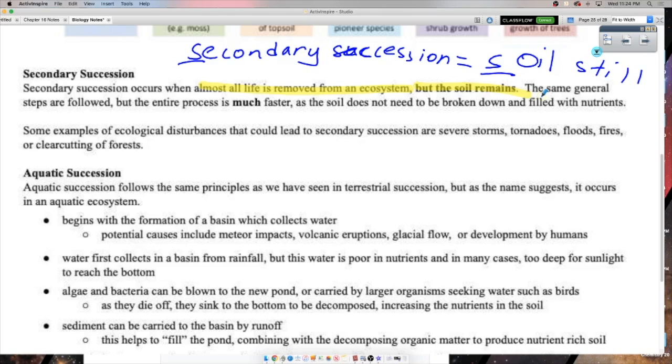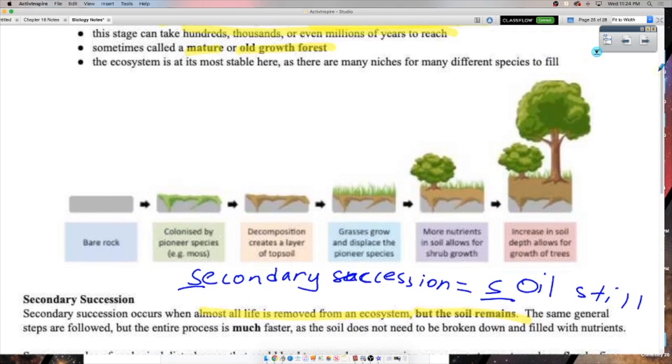So what's your gut feeling? What do you think's faster? Primary succession, where there's no soil at all, or secondary succession, where you at least have fertile soil at the beginning? Yeah, probably secondary succession is faster, right? That step of making new soil, that can actually be the longest part, right? As you can kind of imagine, once you start to get life in there, things can be okay, right?